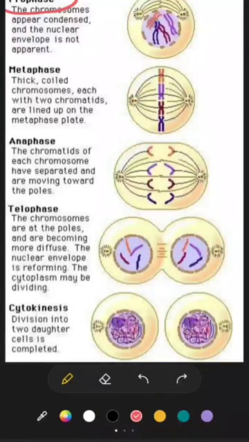Moving on to the second phase, which is the metaphase. What happens during metaphase? This phase of karyokinesis is when the chromosomes have become aligned on the equatorial region.